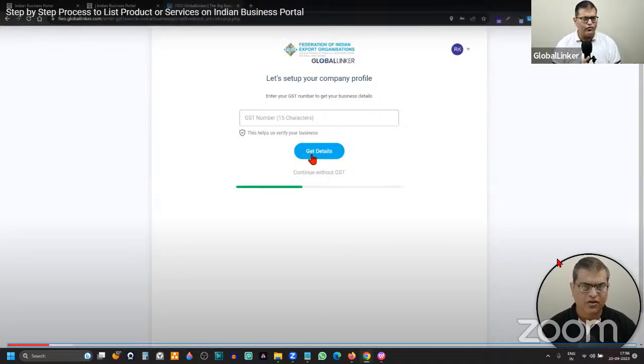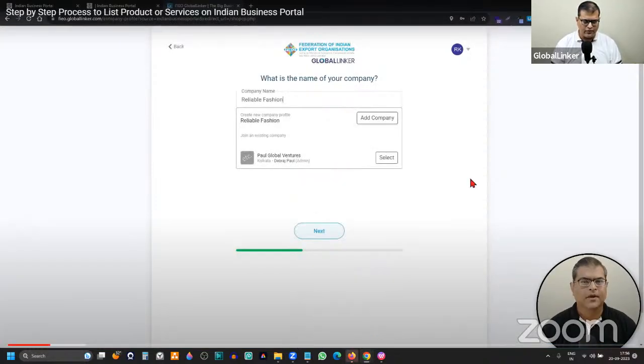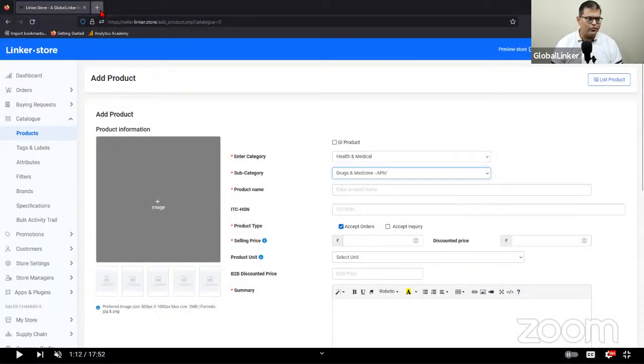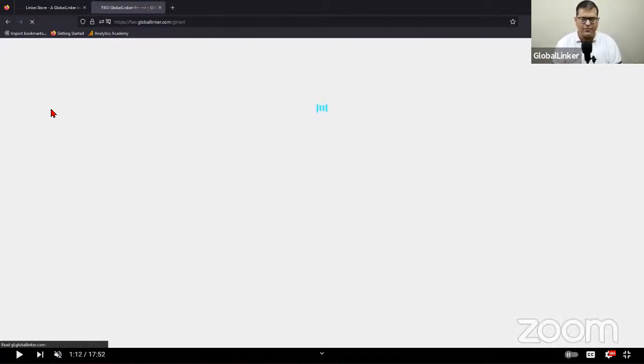Now there are a few flip sides, or a few disadvantages, to this practice of not adding the GST number. I'll just quickly show you. For that, I'm going to switch my screen, and we are going to go to another browser. Sorry, let us pause this video, and I'm going to open the account. I think I accidentally closed that. So this is a demonstration account that I used for conducting my training workshops.